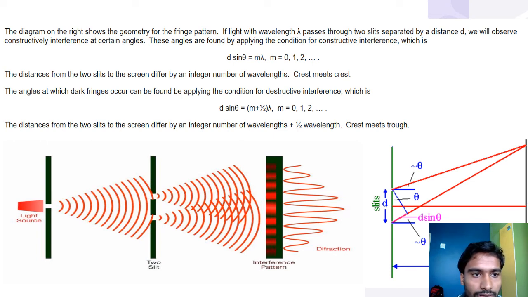The distances from the two slits to the screen differ by an integer number of wavelengths. Crest meets crest. The angle at which dark fringes occur may be found by applying the condition for destructive interference. The distances from the two slits to the screen differ by an integer number of wavelengths plus half a wavelength. Crest meets trough.